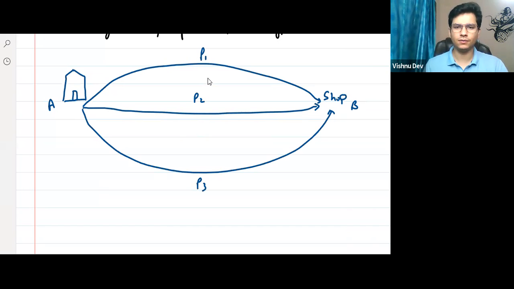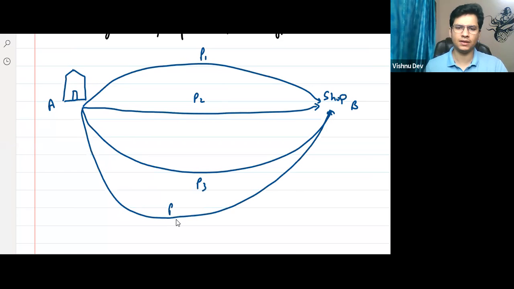So this is path 1, this is path 2, this is path 3. Now there might be one more path, right? Depending on from where you are going, there might be one more path. Suppose this is path 4. Now tell me, if I ask you which is the longer path, tell me which path is the longest. Path 4 is the longest, right?